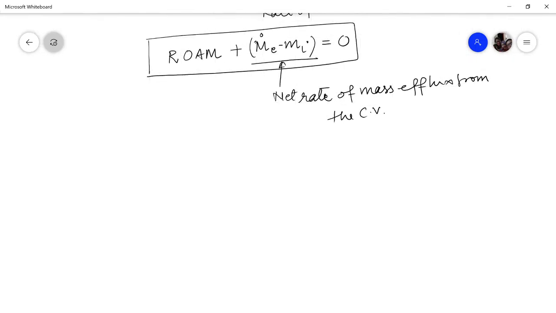Now it is the correct time to define the continuity equation. What is the continuity equation?